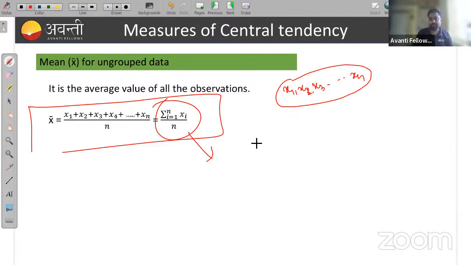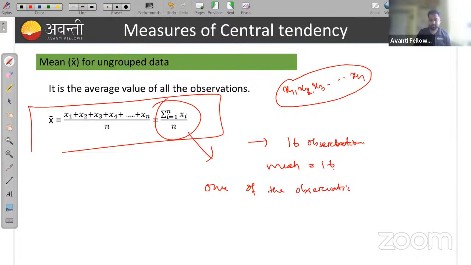So he is saying you have 16 observations, and the mean of these 16 observations is given as 16. If one of the observations is 16, and it is deleted.